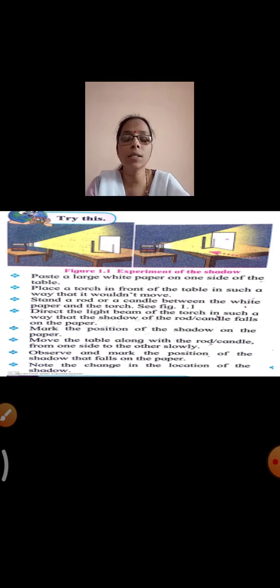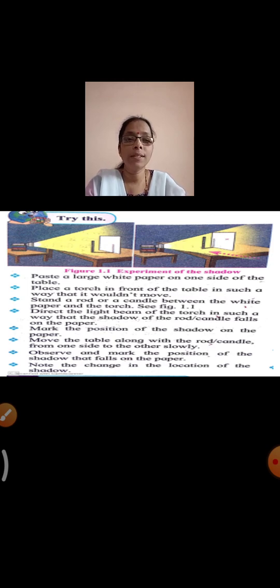Now the first step that you have to follow when you do this activity is paste a large white paper on one side of the table. So you have to place one table, as you can see in the diagram on your screen. You place one table and paste a white paper on one side of the table. Then place a torch in front of the table in such a way that it should not move. The torch should be stable.